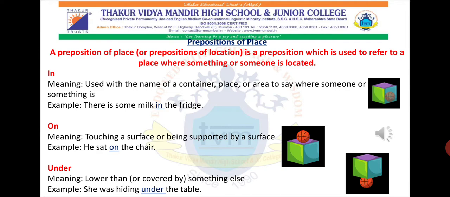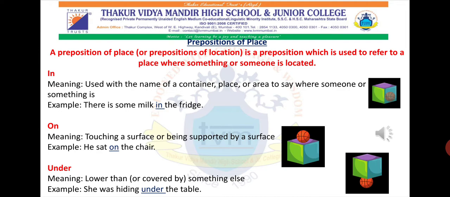Now why do we use the preposition in? It is used with the name of a container, place or area to say where someone or something is. For example, there is some milk in the fridge. So we know a particular place: in that particular fridge there is some milk kept. It is telling us the location where that milk is, and therefore we use the preposition in over there.